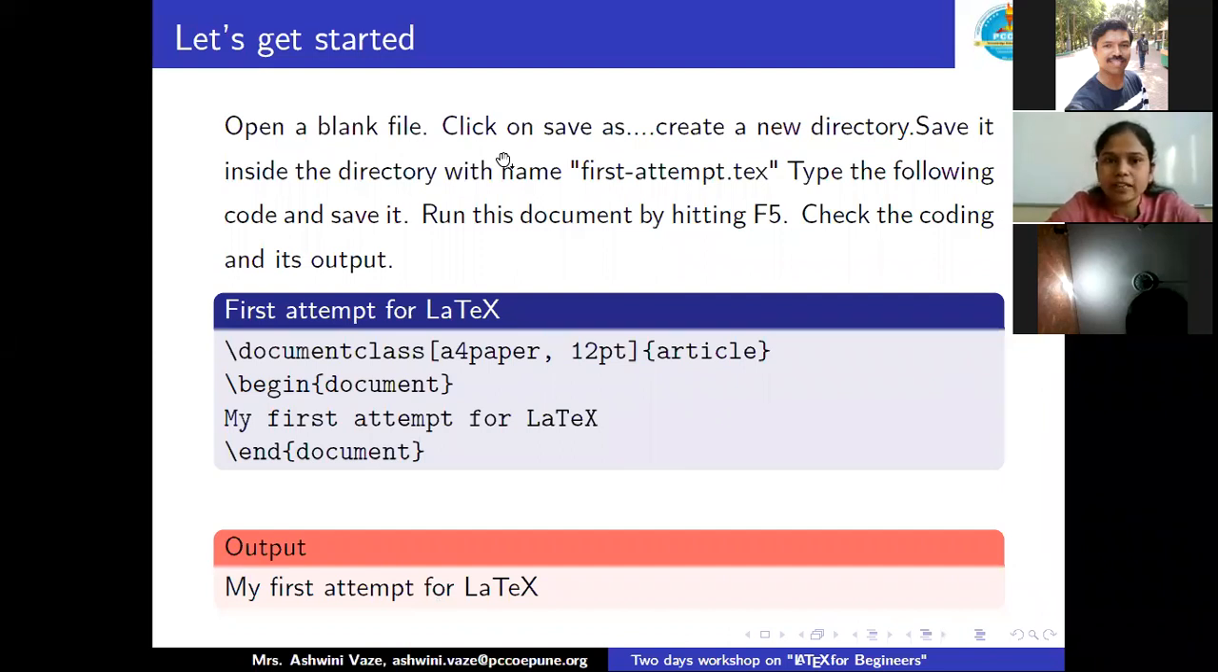So what process we are going to follow, let me explain it once again. Open a blank file in TeXstudio, click on the Save As button, create a new directory or project, you can say. Save your file with the name first-attempt.tex. Type the following code, save it, and run this document by hitting F5. Check the coding and its output. So this particular task we are going to do, and then we'll move forward.